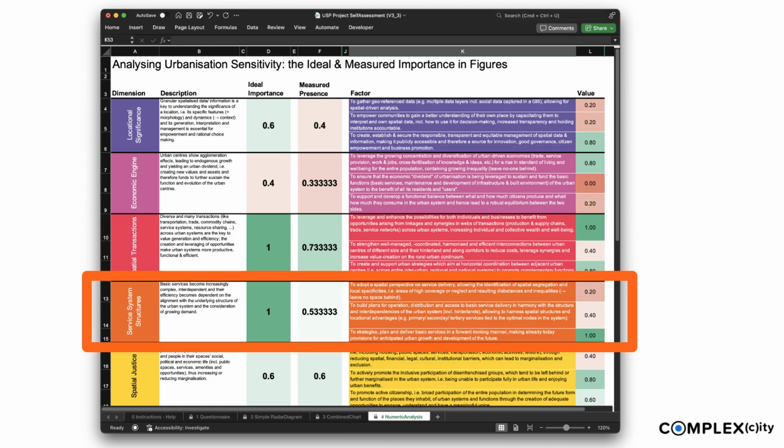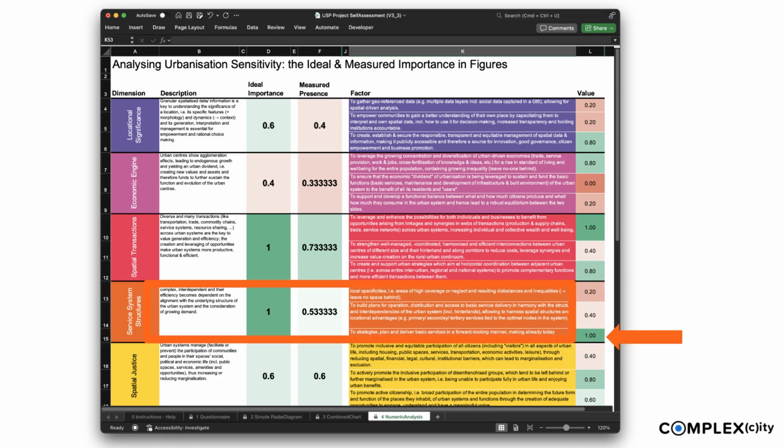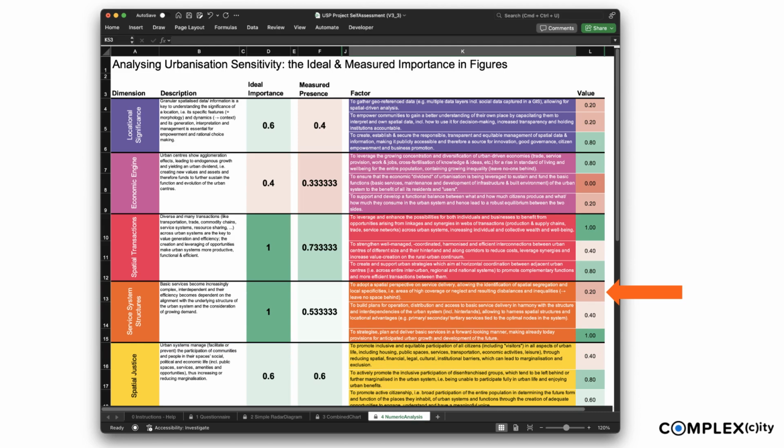Now look at the values under service system structures, which differ greatly. Addressing the increasing complexity of basic service delivery should be a key issue, yet in reality, while planning well for future growth and development, there is very little consideration for spatial dimensions and structures of the underlying urban system, risking increased inequalities and inefficiencies. This allows for a more thorough reconsideration of whether the basal process of urbanization has been adequately taken into account, meaning whether the initiative is sufficiently urbanization sensitive.